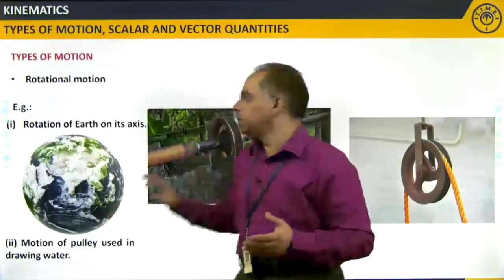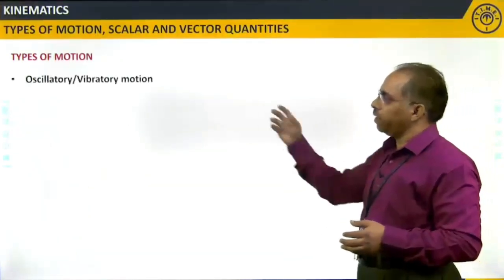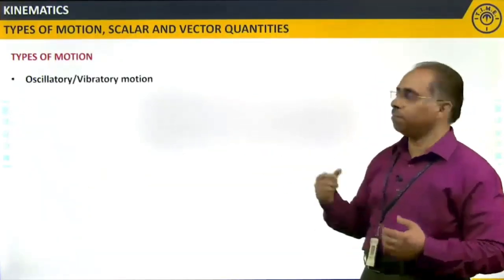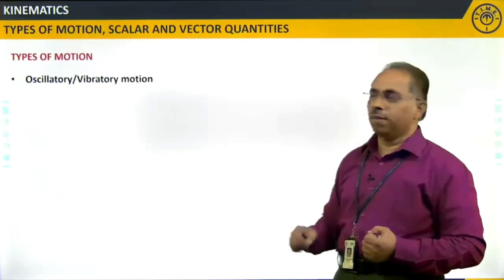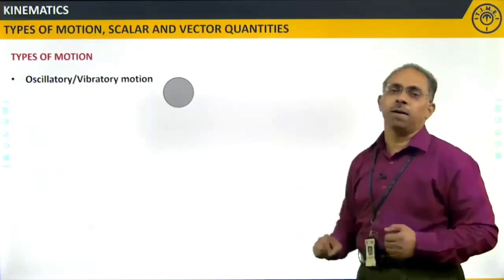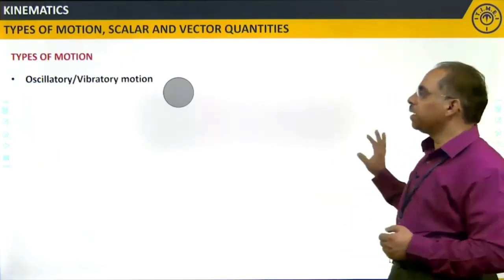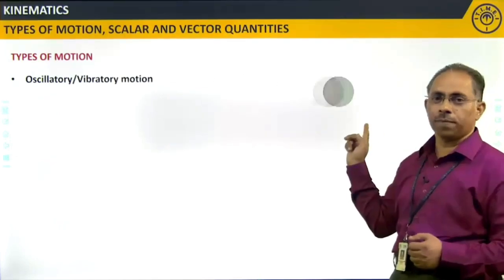Clear? So let us move on to the next type of motion, oscillatory or vibratory motion. What do you mean by an oscillatory or vibratory motion? Just have a look here. I am considering a particle. This particle will be moving to and fro this way.